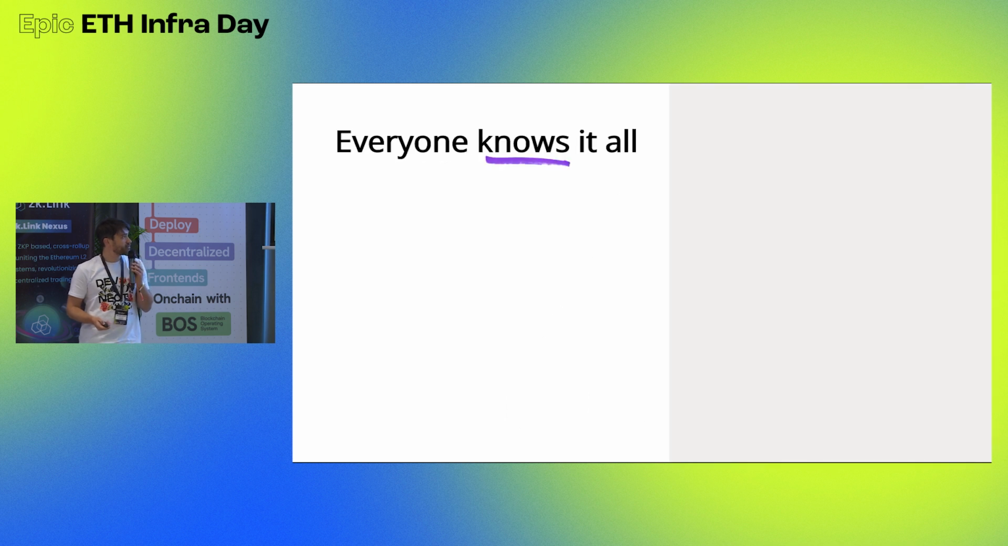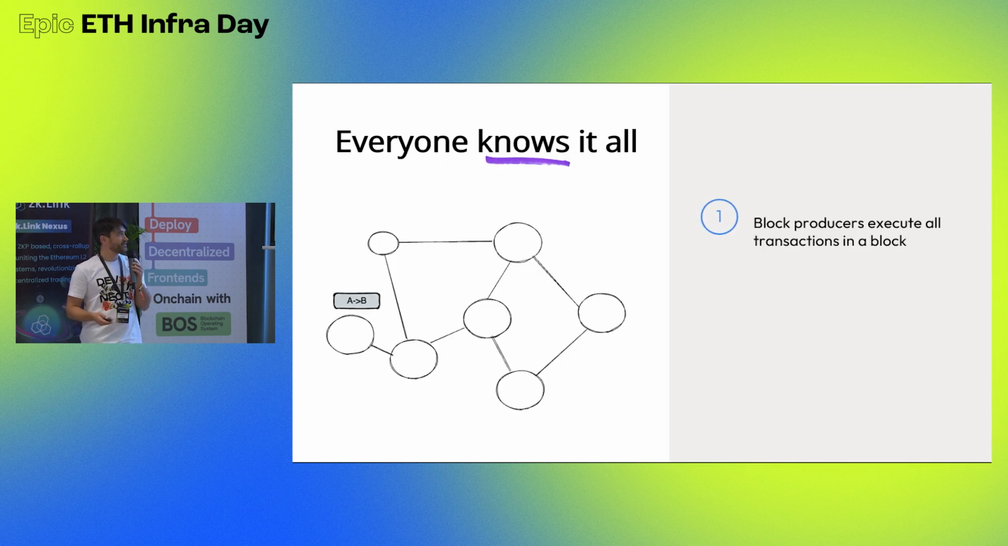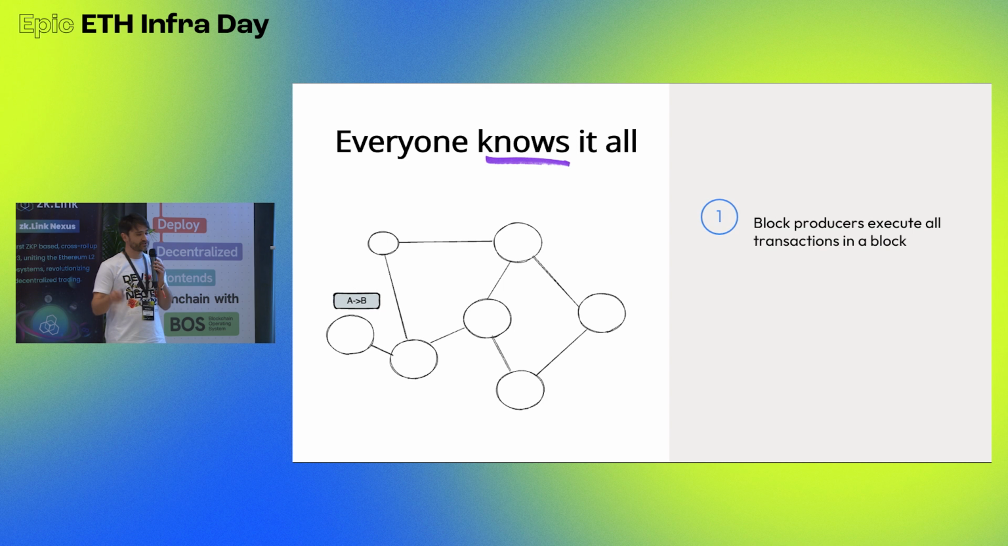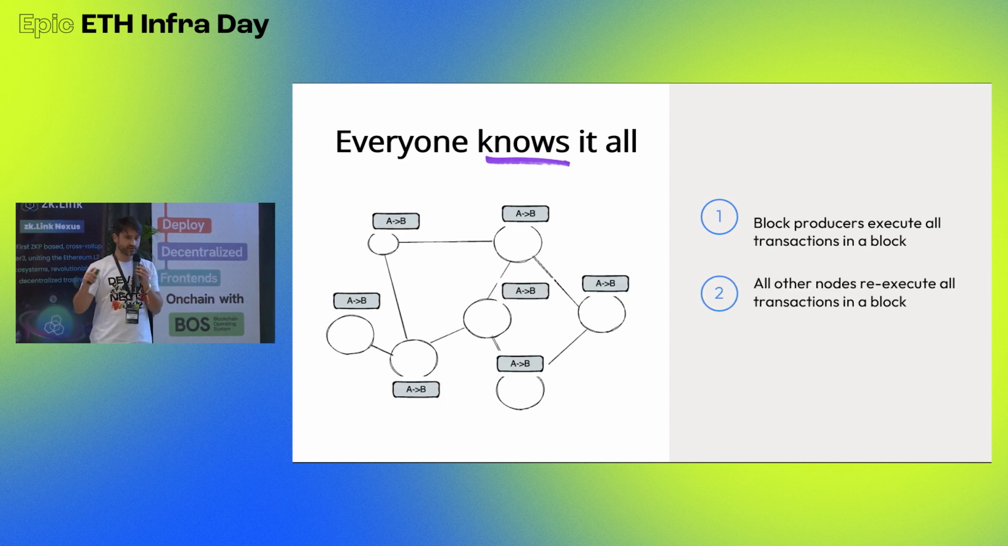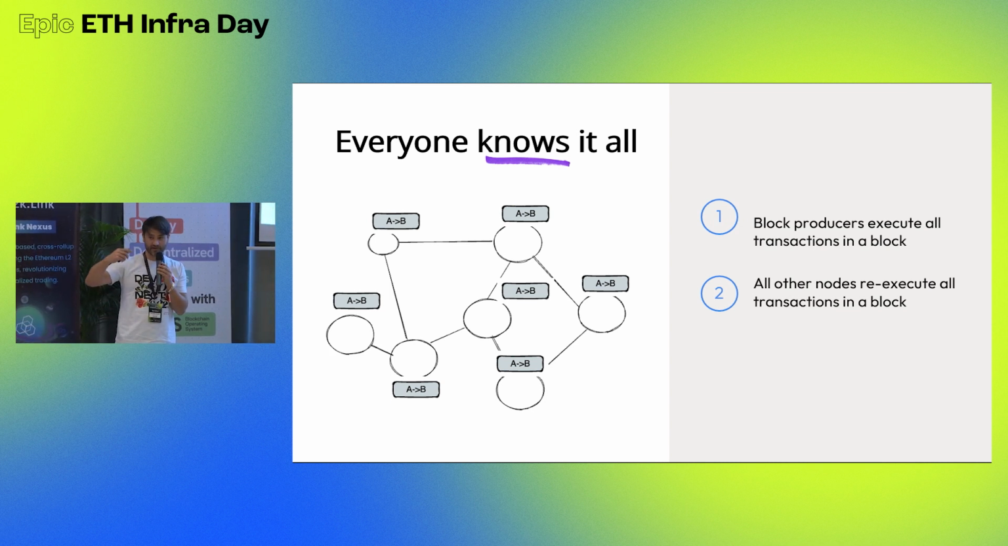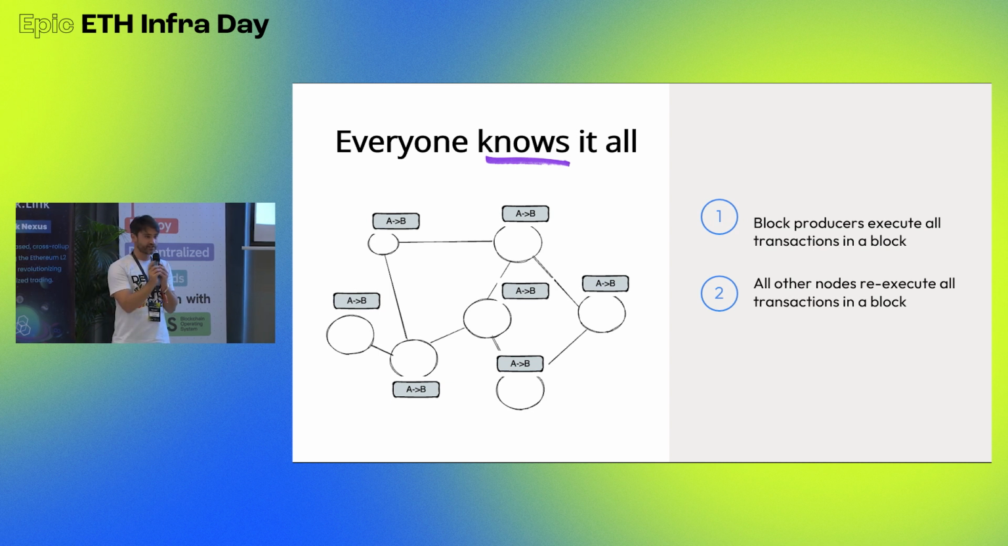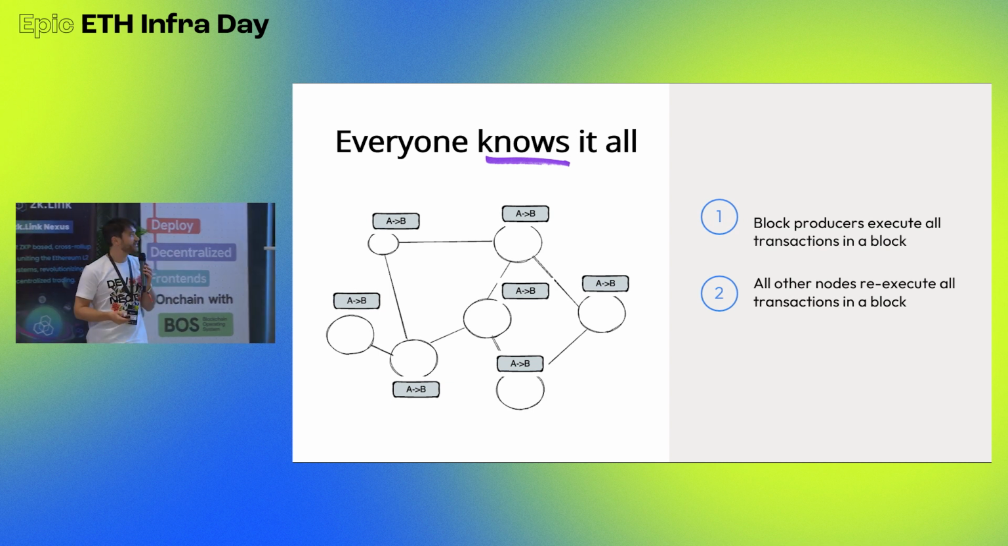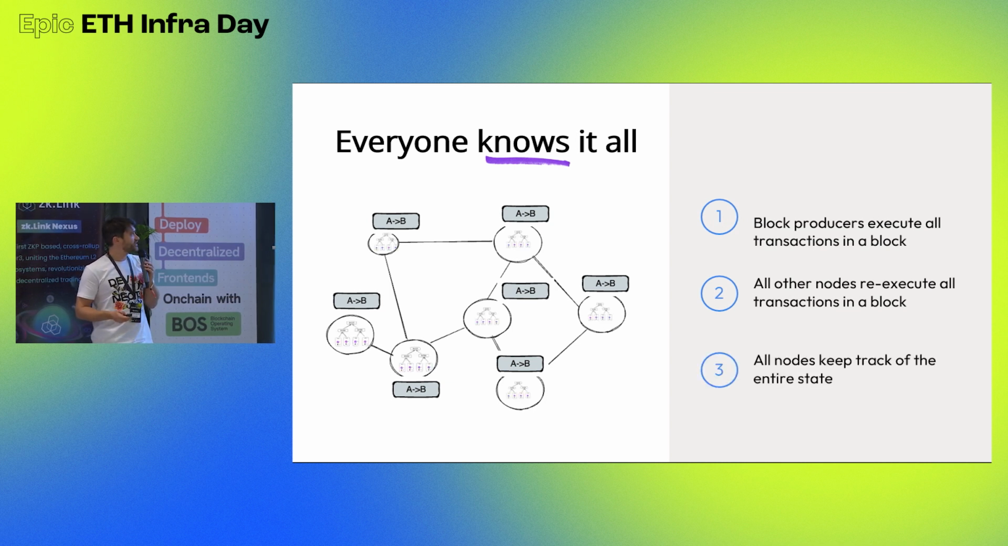And the problem is, as I said, the block producer executes all transactions in a block, and then all the other nodes re-execute the transactions in a block. And re-executing means applying the same state changes. Every transaction is a state change, as you know. And so everyone re-executes everything. And then that means all nodes need to know the same tree or the same state.